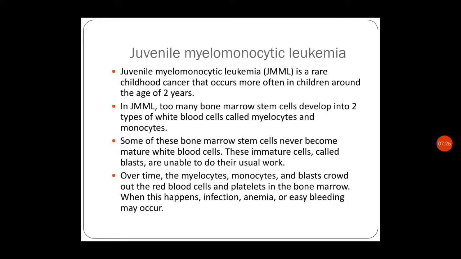These immature cells called blasts are unable to do their usual work. Over time, these myelocytes, monocytes and blasts crowd out the red blood cells and platelets in the bone marrow. When this happens, infection, anemia or easy bleeding may occur. It is very uncommon, but it can be seen in very small children, around the age of 2 years.